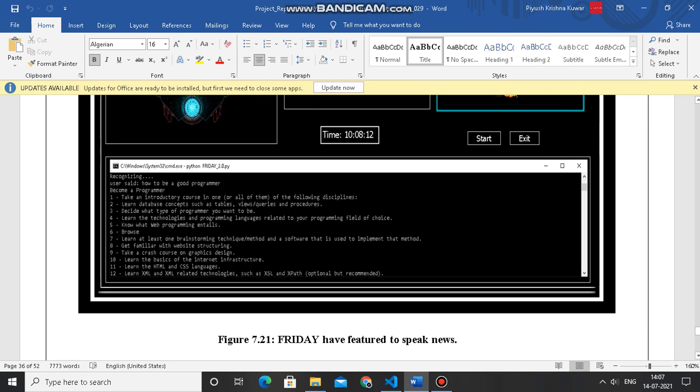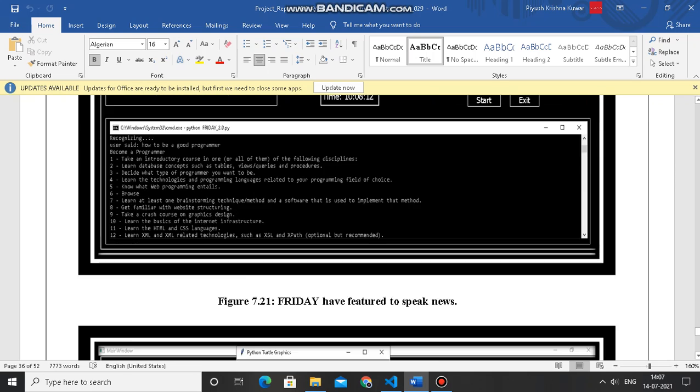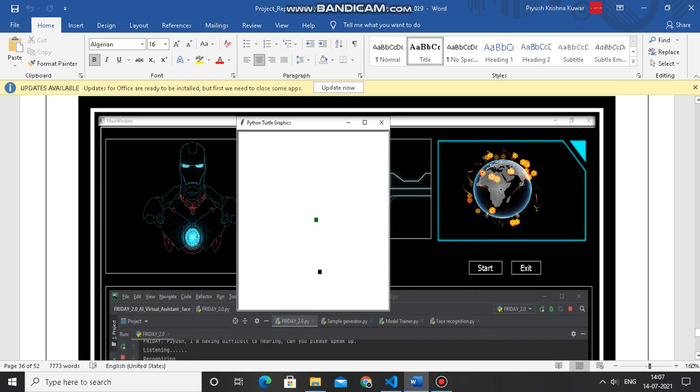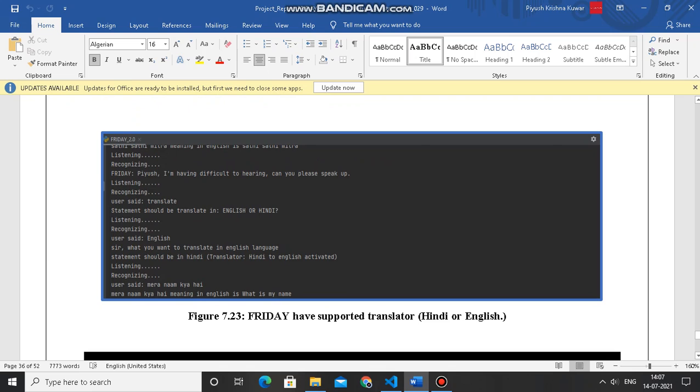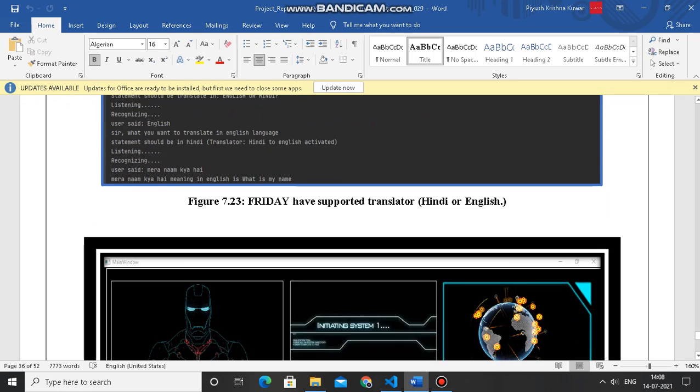We can also ask questions like how to be a good programmer, and it gives the steps. If someone wants to know how to make a team, it will give step by step information. We can also play games, like the snake game. Here is also a translator, for which I have used Google Translator. With its help, we can translate into Hindi or English. We only need to choose the language Hindi and it will translate into English, or vice versa.